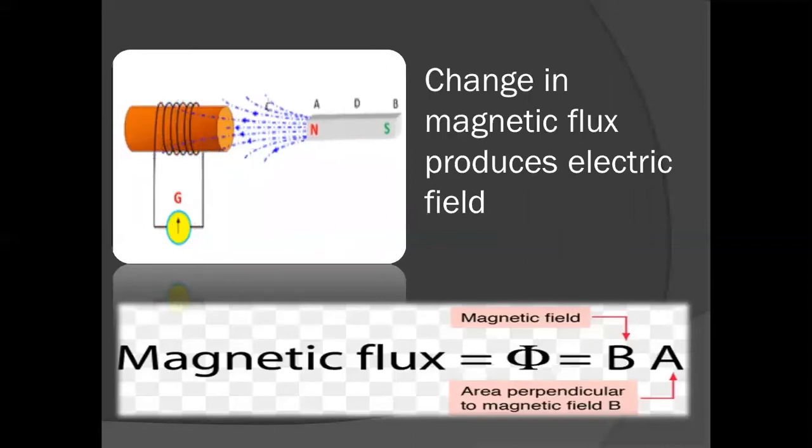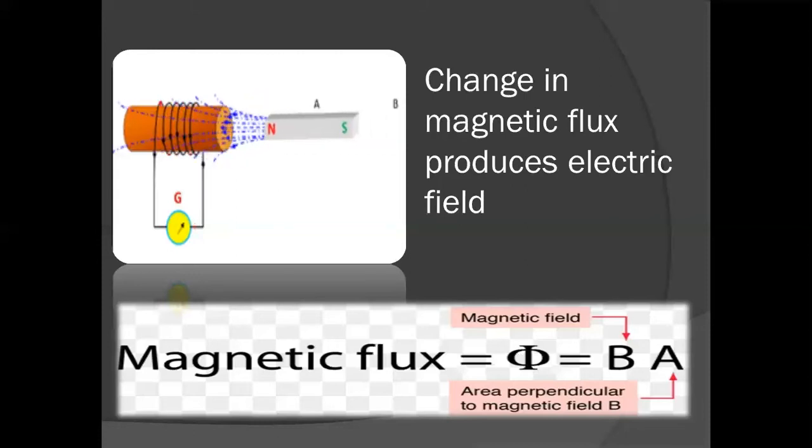So how is this magnetic flux varying? You can see there is a magnet. Initially it is in position AB and next it goes to position CD. I'm talking about the animation that you're able to see on your left. When it is in the position AB and when it is in CD, just notice how many blue lines, that is the magnetic field lines, are passing through the coil, the black circular lines.